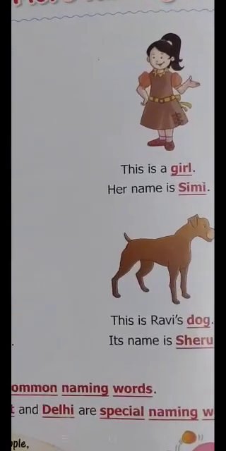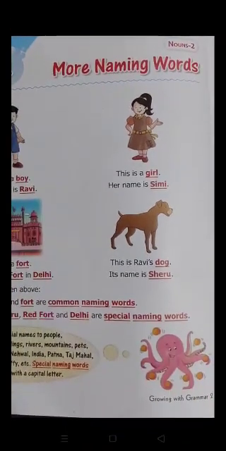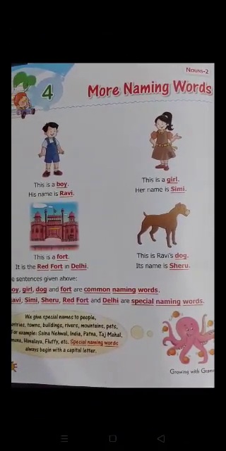And in the next picture you are seeing, this is a girl. Girl is a naming word because girl is a person, so girl is a naming word. Her name is Shimi. What is the name of this girl? Her name is Shimi. Shimi is a naming word because we give the name to this girl. Her name is Shimi.